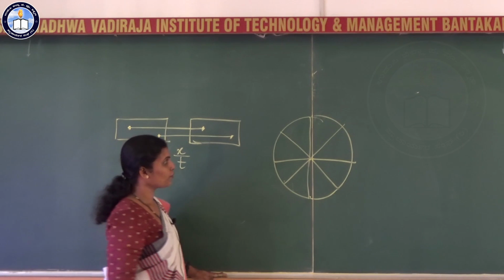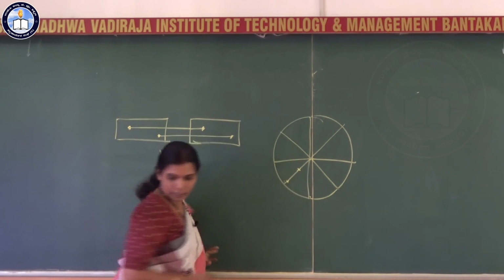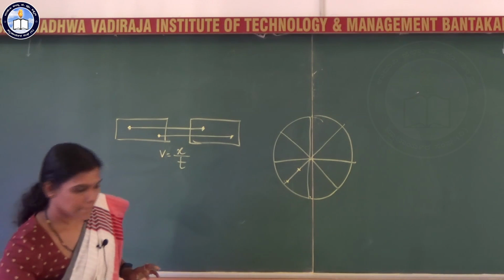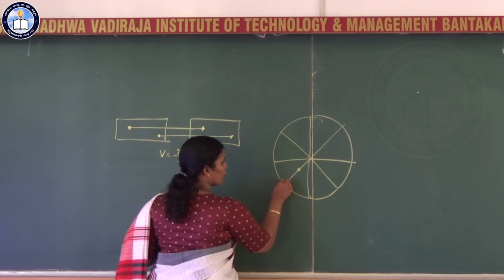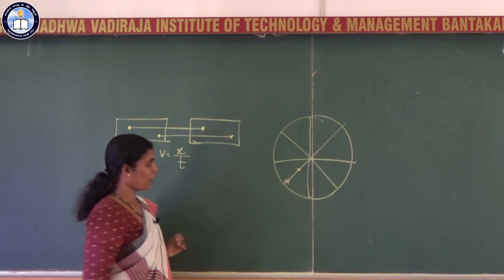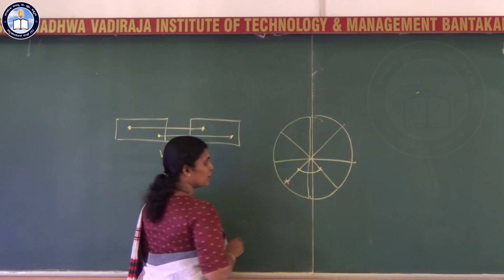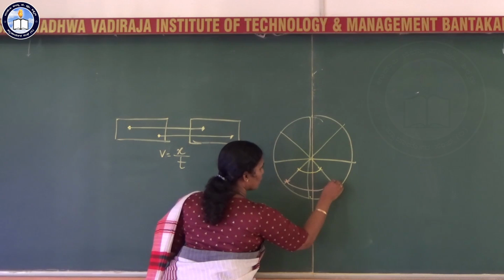You observe one particle here and another particle here. One is here, one is here. Now, after some time, this particle moves here, this particle moves here.